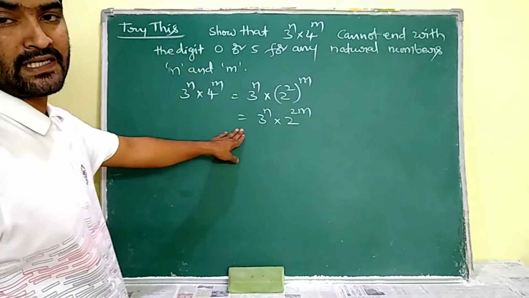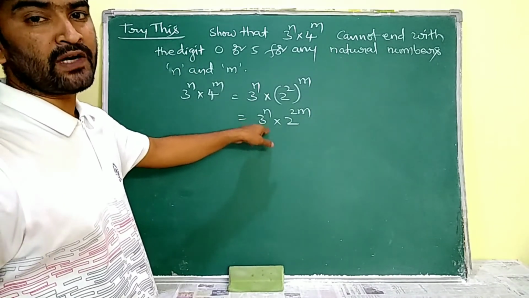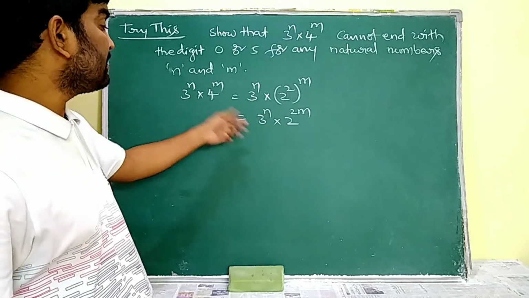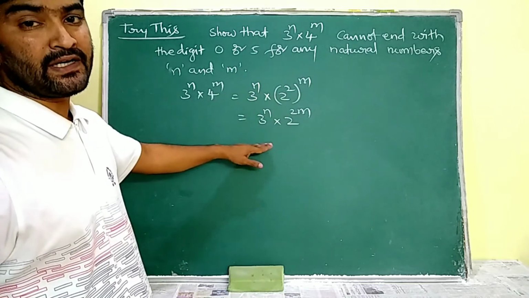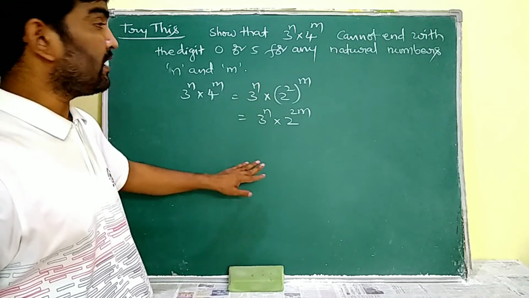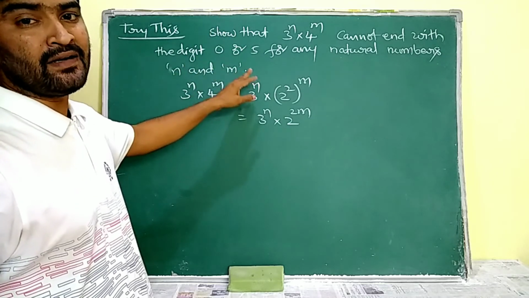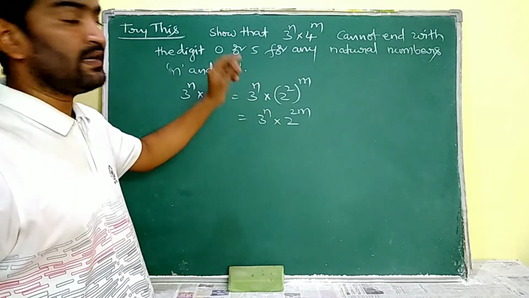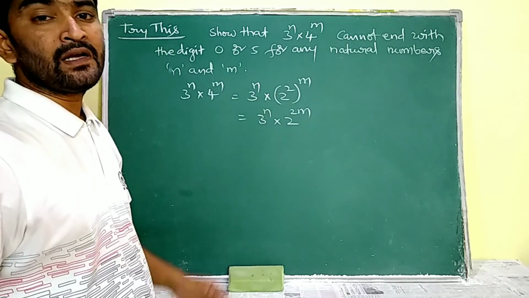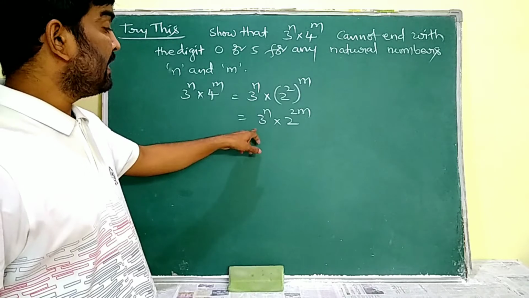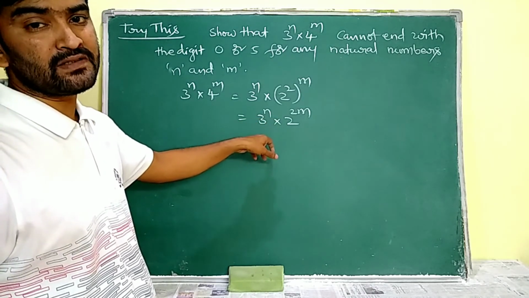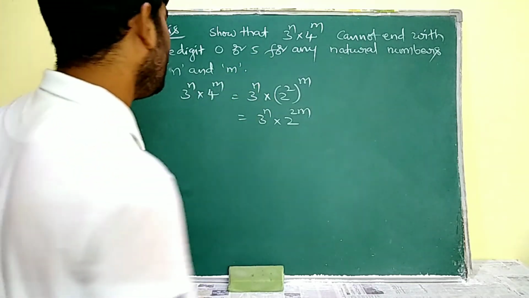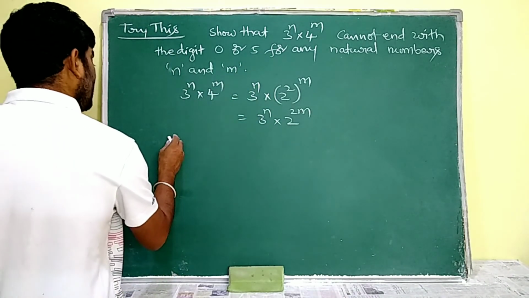Now once check: is there any pair of 2 and 5 in the prime factorization of the given number or not? So here there is no pair of 2 and 5. So it never ends with the digit 0. And also to end the given number with the digit 5, we have to check whether the prime factorization is having 5 or not. Again in the prime factorization of this there is no 5. So it never ends with the digit 5. That only we are going to write as conclusion, mark.